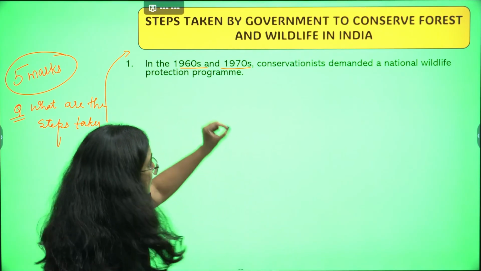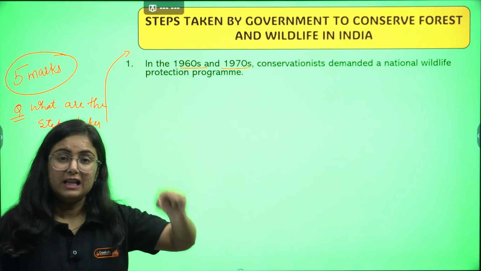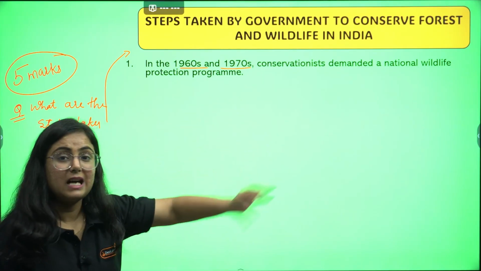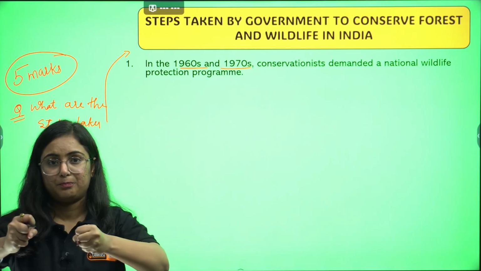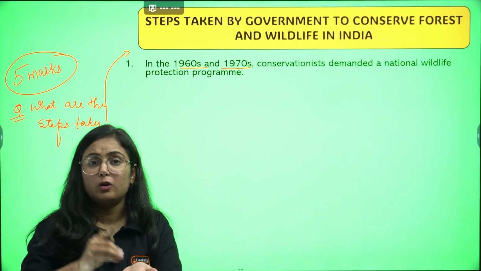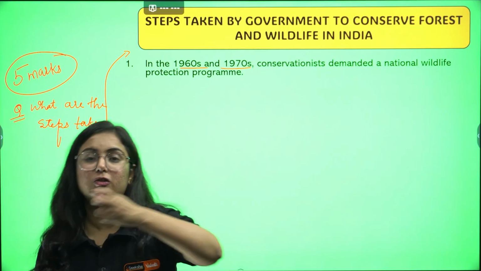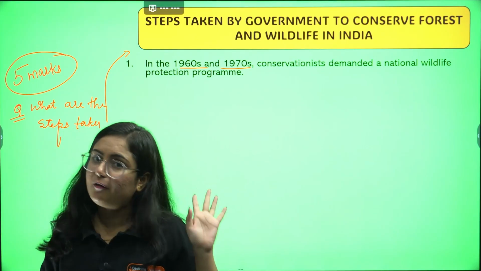That illegal trade, hunting and poaching led to a decline, due to which conservationists demanded a national wildlife program that provides legal protection to the animals and to the forest.